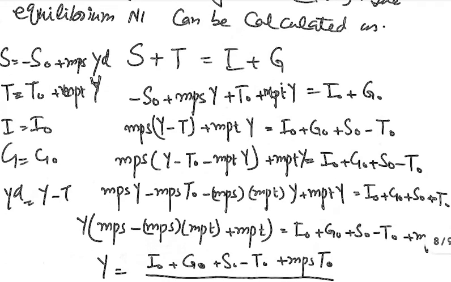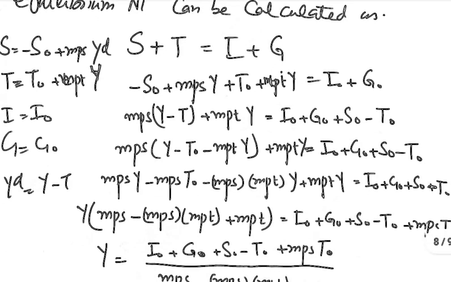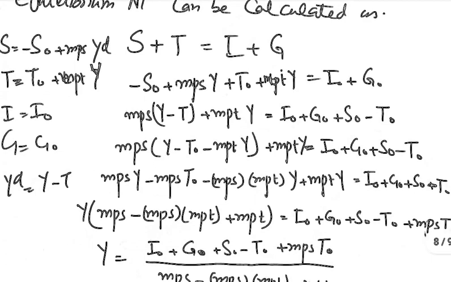So putting the values of these variables, S plus T and I plus G, in the equation of national income equilibrium, we have put the value of the saving function, that is minus S naught plus MPS Y, and we have put the equation of taxes, that is T naught plus MPT Y, is equal to the value of I, that is I naught plus G naught.